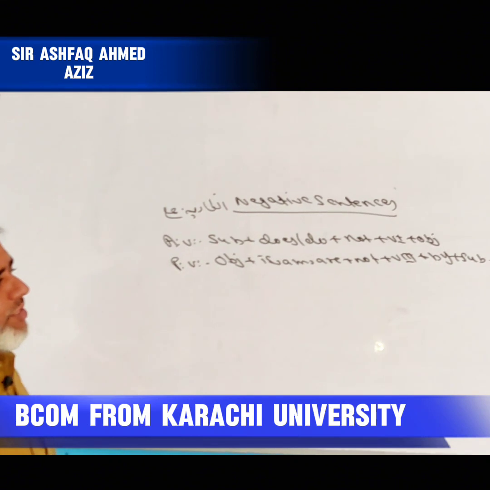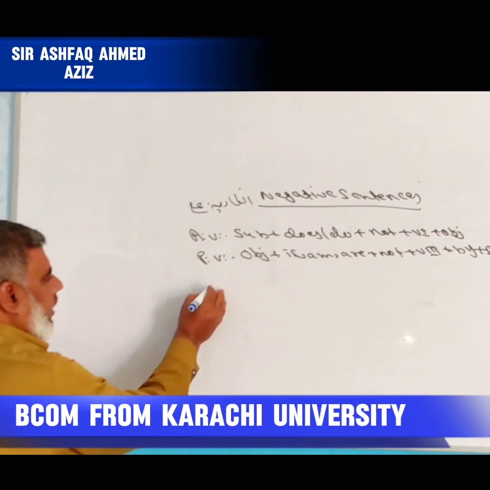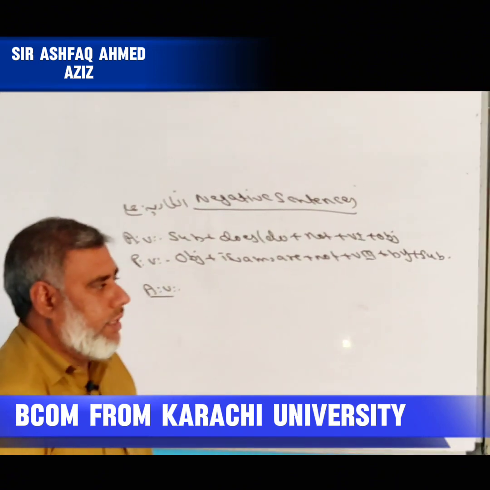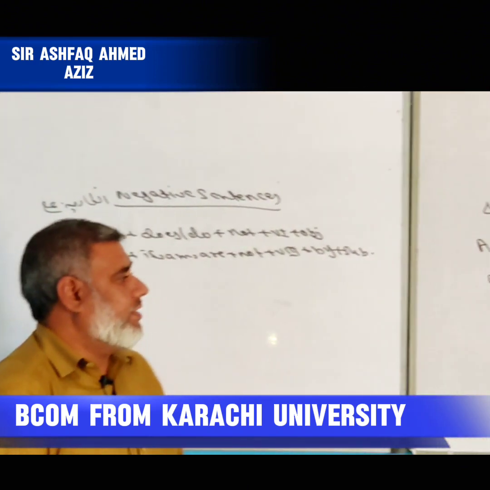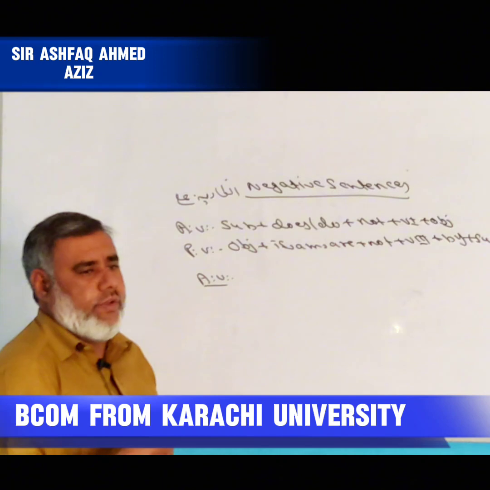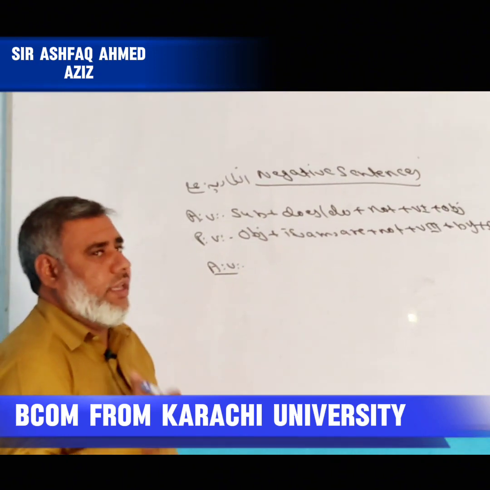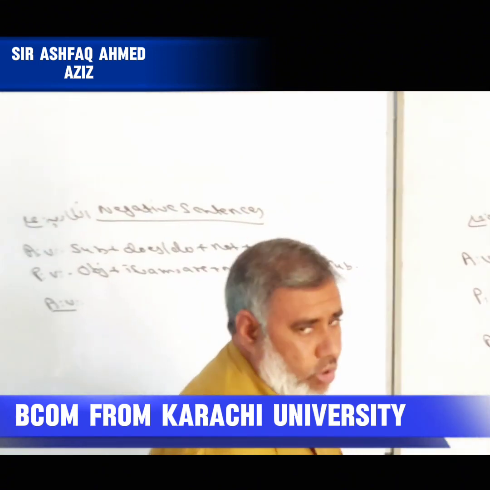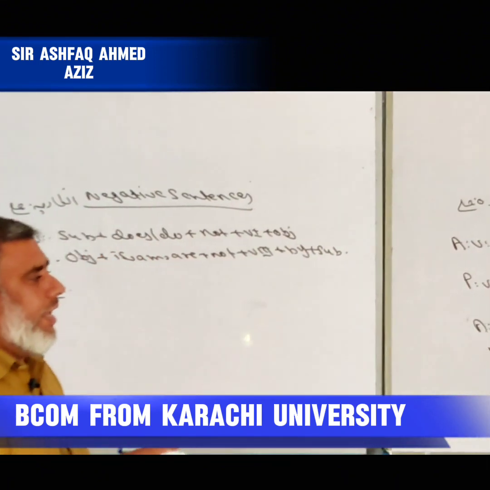The same sentences we will change into negative form. Now see, with the subject I, we, you, they, and plural name, you always say do not. I do not, we do not, they do not, Ahmed and Ali do not. But as far as third person is concerned, he, she, it, or any singular name, you always say does not.